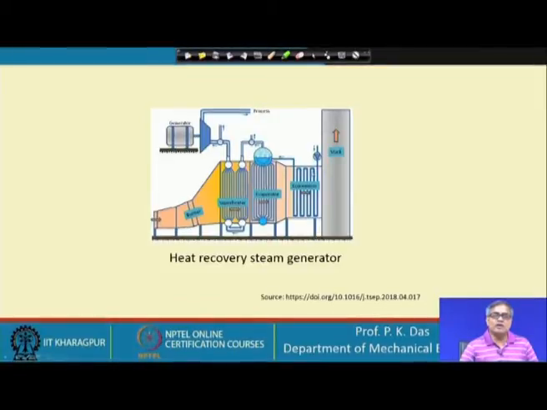This is the economizer, where the liquid temperature is increased and it comes to the saturated condition. Then this is the boiler, the evaporator or vaporizer, where through circulation we generate steam, and after the steam is generated we have the superheater, where the saturated steam temperature is increased. So, this is how we have a boiler plant.